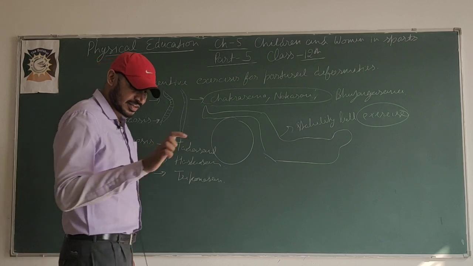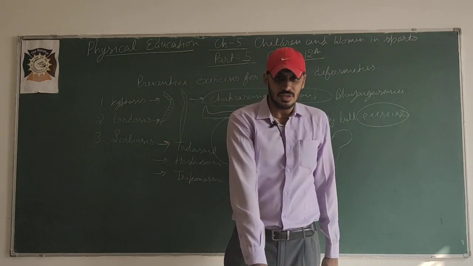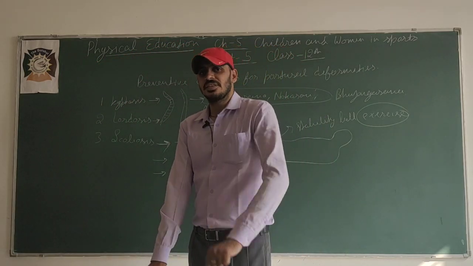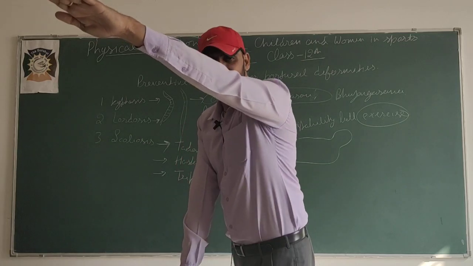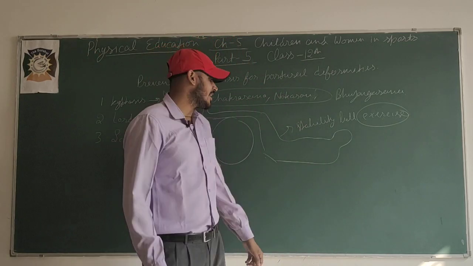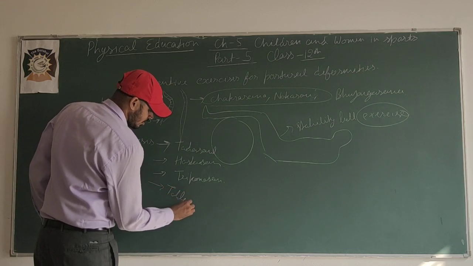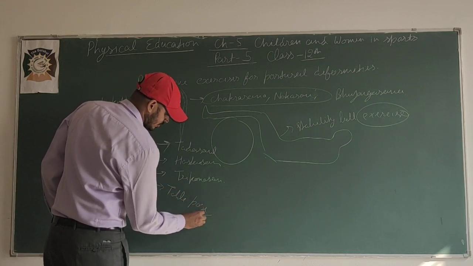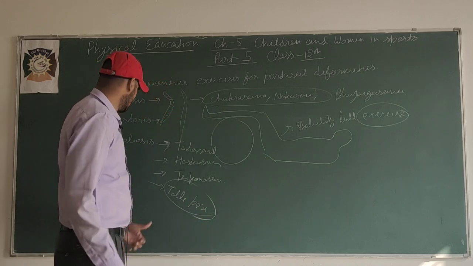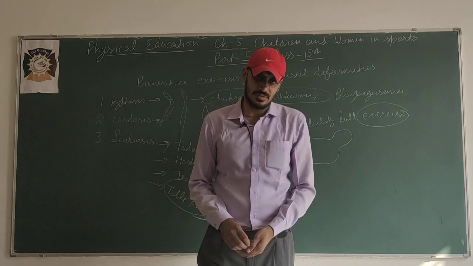Opposite side, like right hand on the surface, left knee on the surface, then left hand and right leg will be straight. It is known as the table pose. Okay, it will correct the scoliosis.